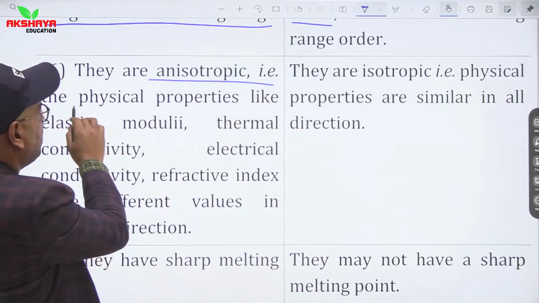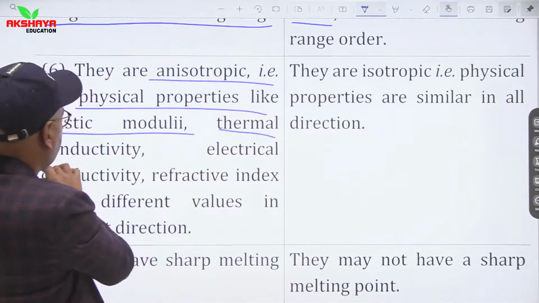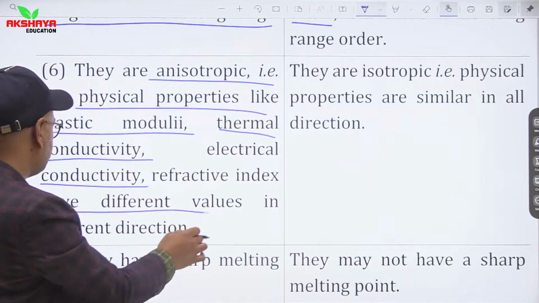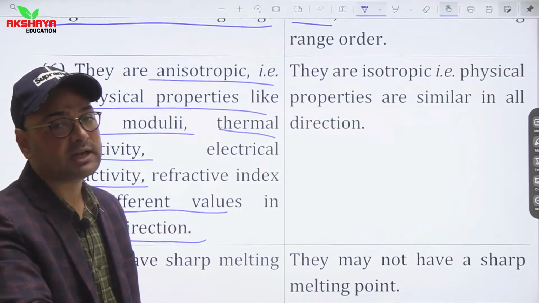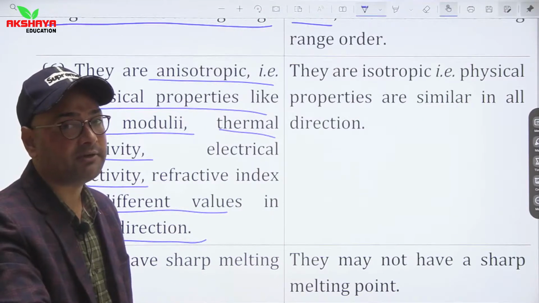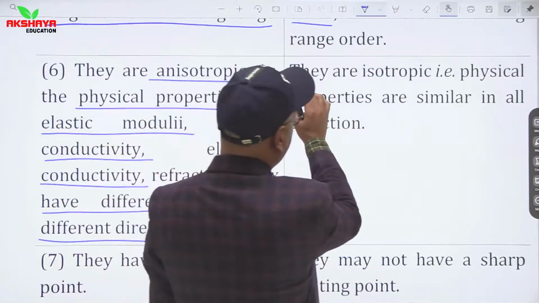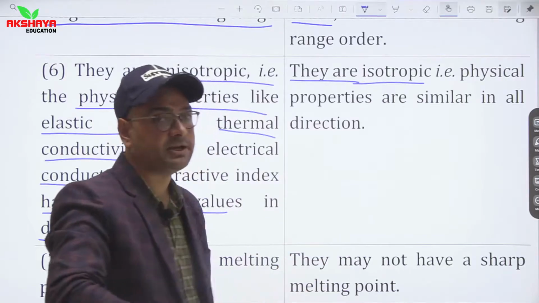Anisotropic means physical properties like elastic moduli, thermal conductivity, electrical conductivity and refractive index have different values in different directions. It means they have different physical properties in different directions. And amorphous solids are isotropic, that is, physical properties are similar in all directions.